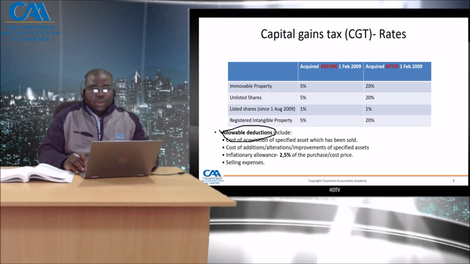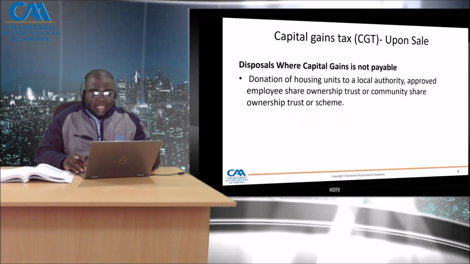So when is CGT not payable? Mostly donation of housing units to a local authority, an approved employee share ownership scheme, or a community share ownership trust or scheme. These are some of the adjustments that were brought by the Indigenization Act.